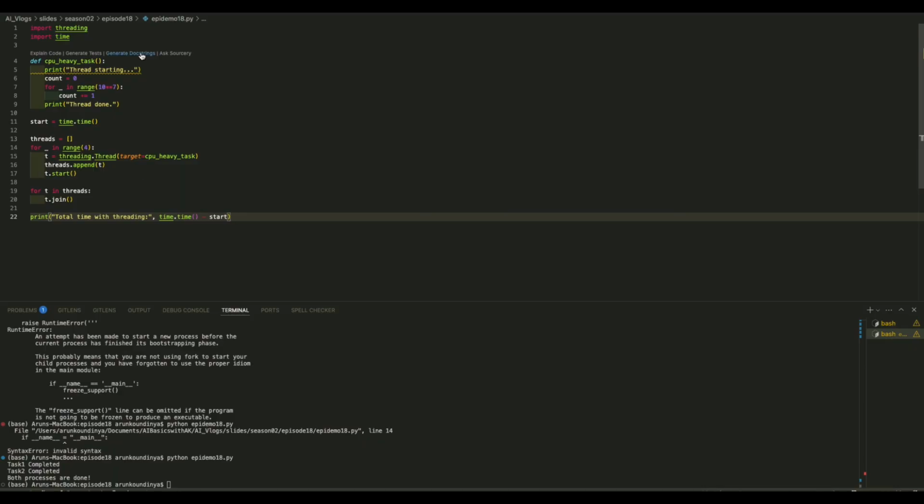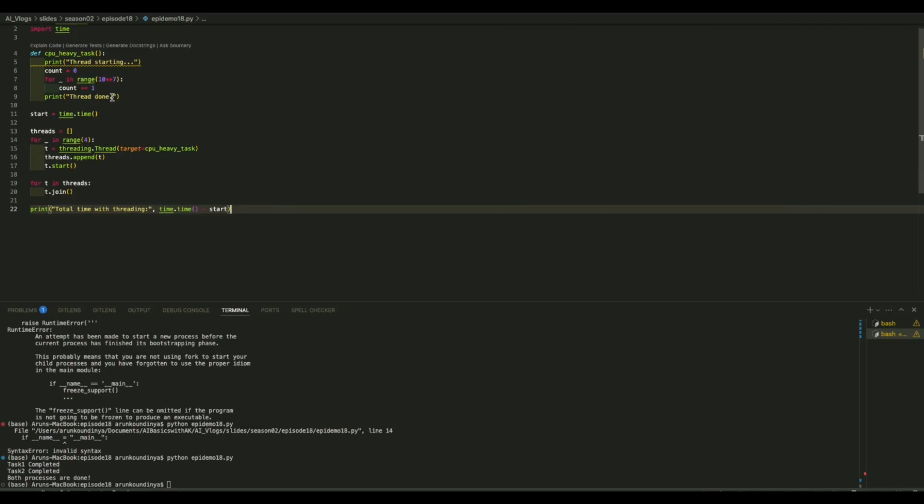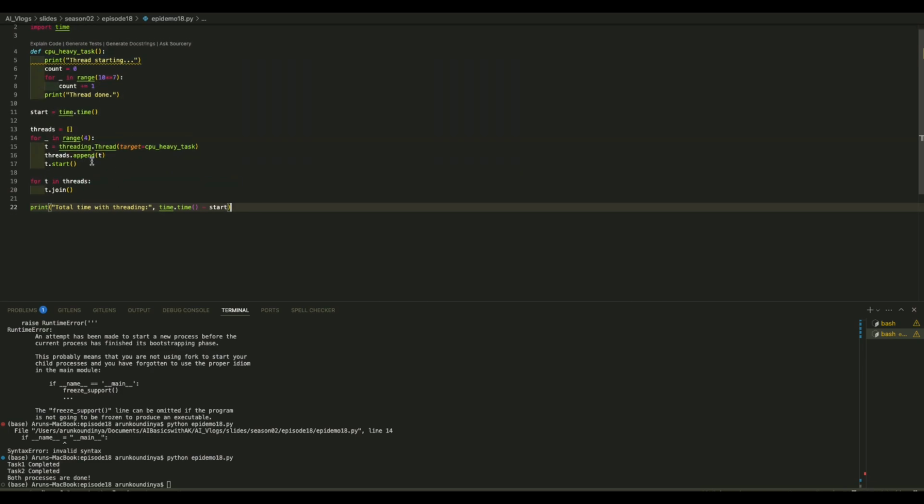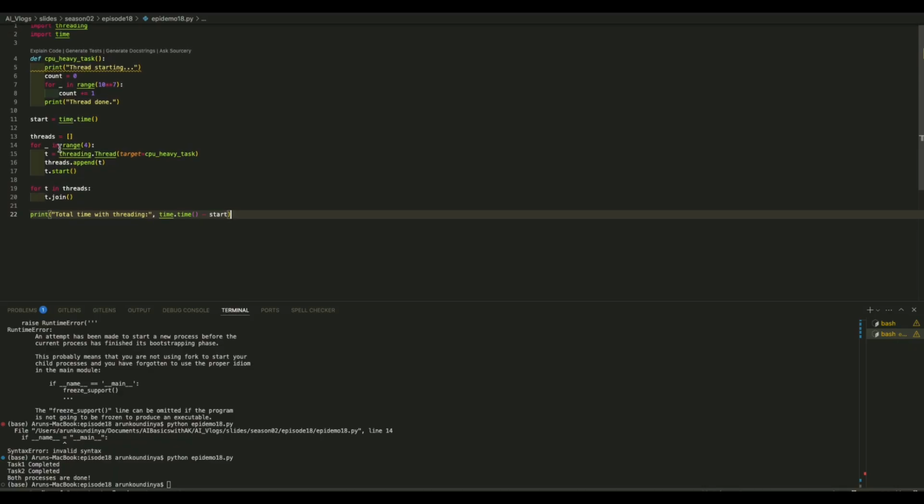Here, I'm trying to create a CPU heavy task where I compute a range of computations by adding them, and then I say the thread is done. I print thread started and thread ended because I'm creating 4 threads.